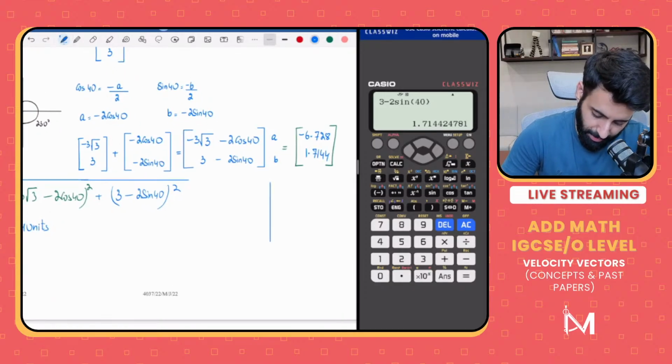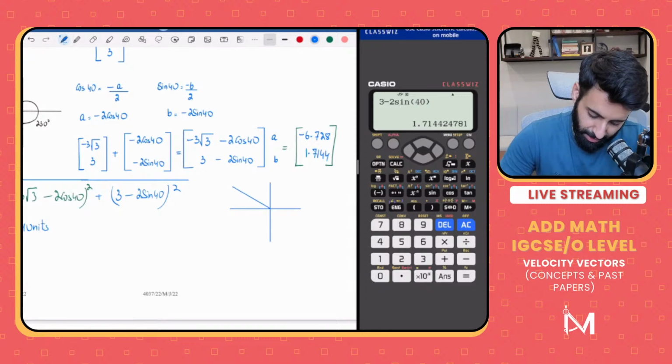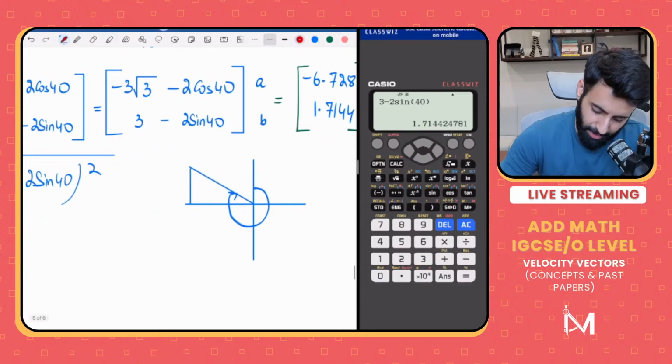So what kind of a vector are we looking at? We're looking at a vector which is heading in this direction because x is negative and y is positive. This is the direction in which the vector is heading, and this is the bearing that we want. Now, before I can find out the bearing, I need to find out what this angle is.